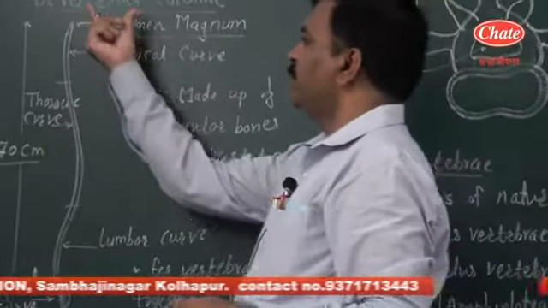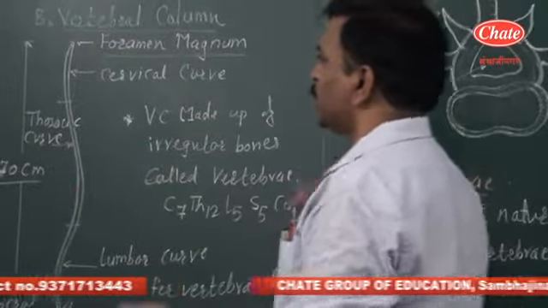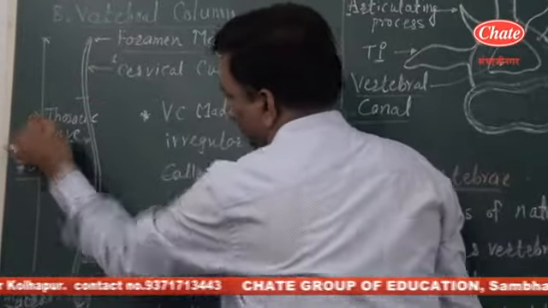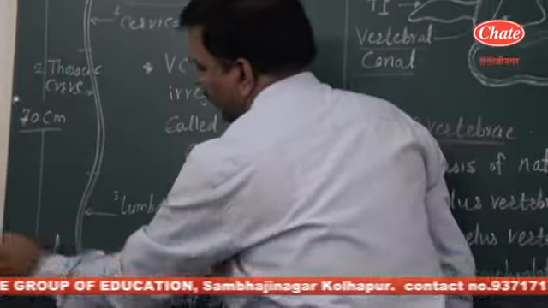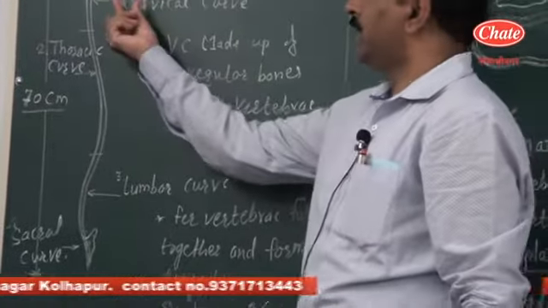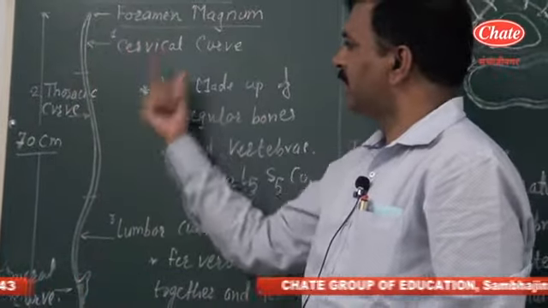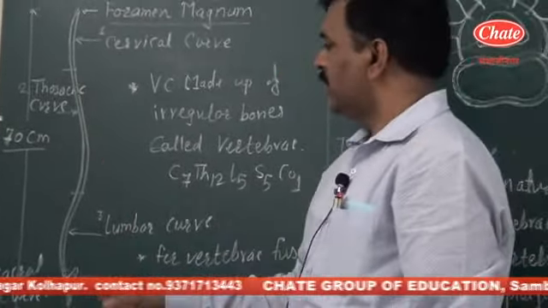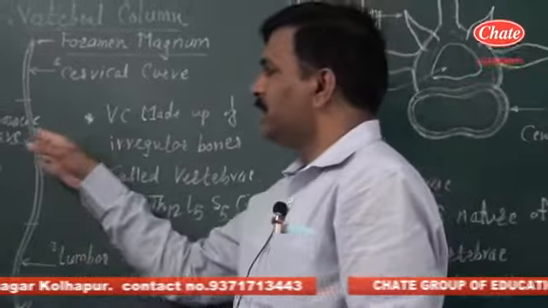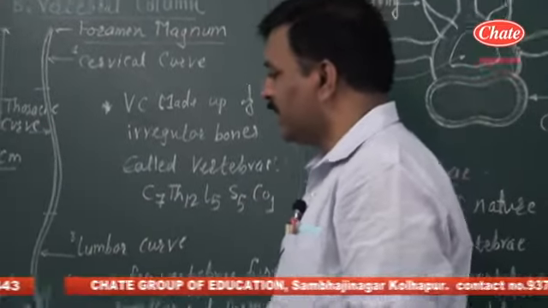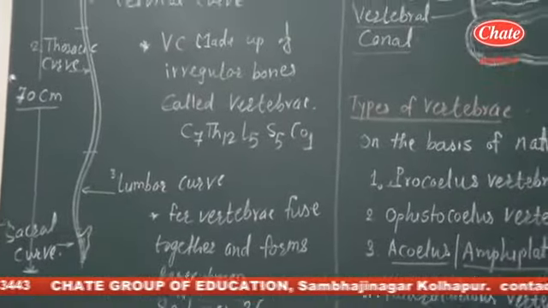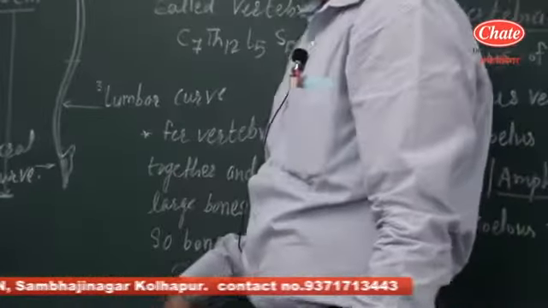Now when we focus on this vertebral column, it shows four curves, that is the cervical curve, thoracic curve, lumbar curve, and sacral curve. So the adult vertebral column has four curves. Out of these four curves, two are primary curves while two are secondary curves. Now what is the meaning of this? The primary curves are the curves which are present from birth, so they are termed primary curves.